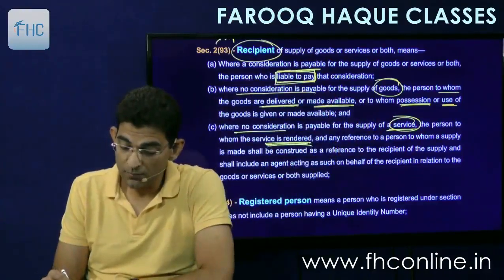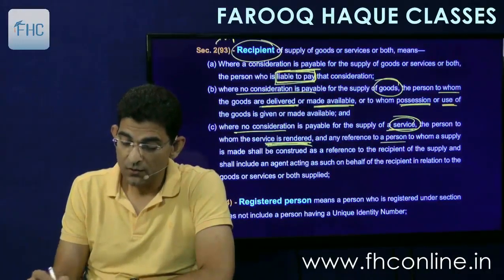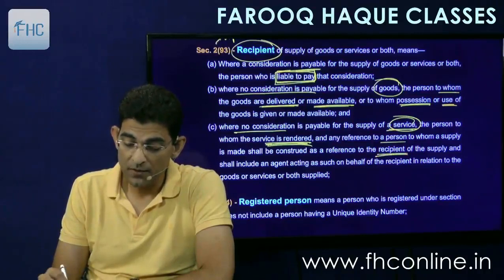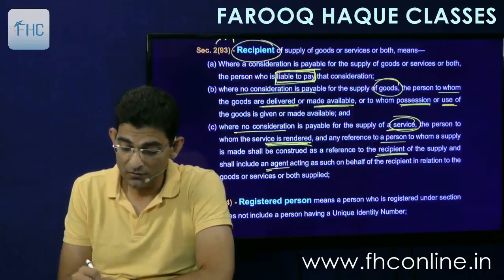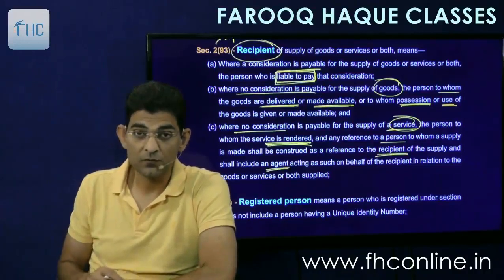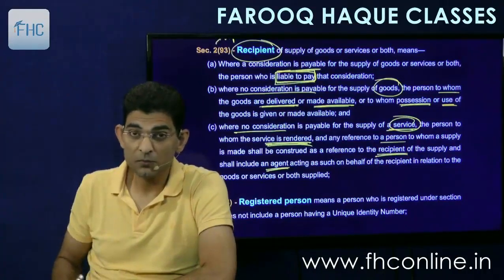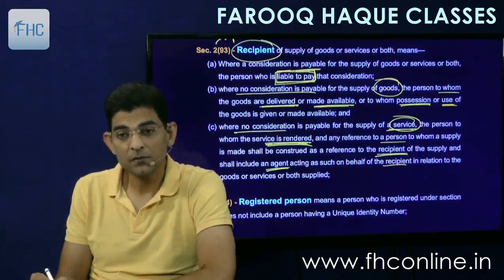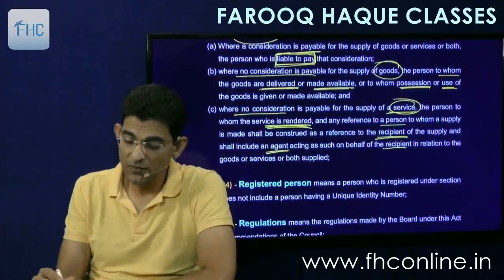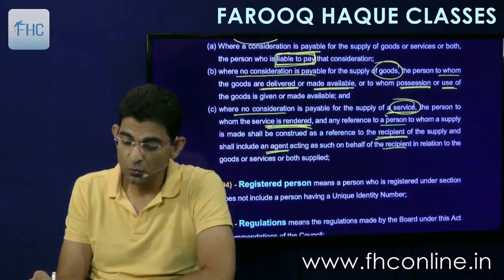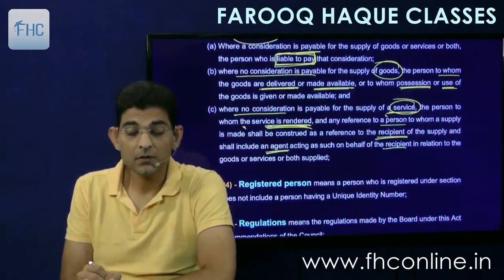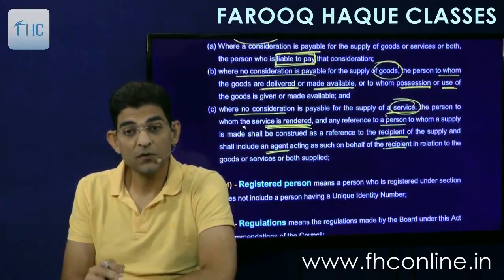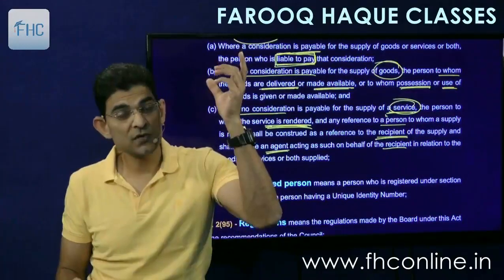And any reference to a person to whom supply is made shall be construed as the reference to the recipient of the supply and shall include an agent acting on behalf. Agent can also sometimes receive the service on behalf of his principal. So on behalf of recipient in relation to goods or service or both supplied. Simple. Means whenever this phrase will come, person to whom supply is made, then it will be construed, means understood with reference to recipient. So this is the definition of recipient.